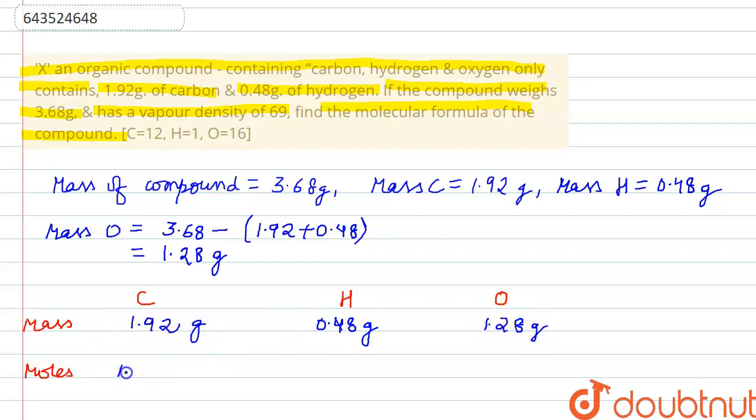The moles of carbon will be 1.92 divided by 12, which is the molar mass of carbon. That will come out to be 0.16 moles. Then hydrogen 0.48 divided by 1 will be equal to 0.48 moles, and for oxygen 1.28 grams divided by 16, which will come out to be 0.08 moles.